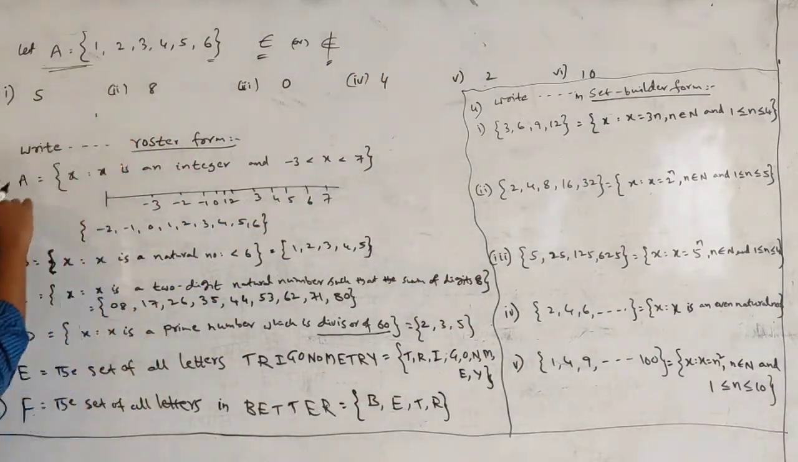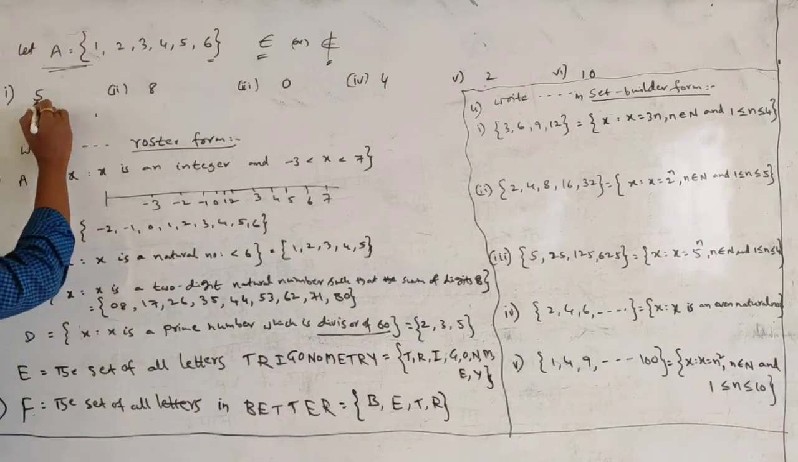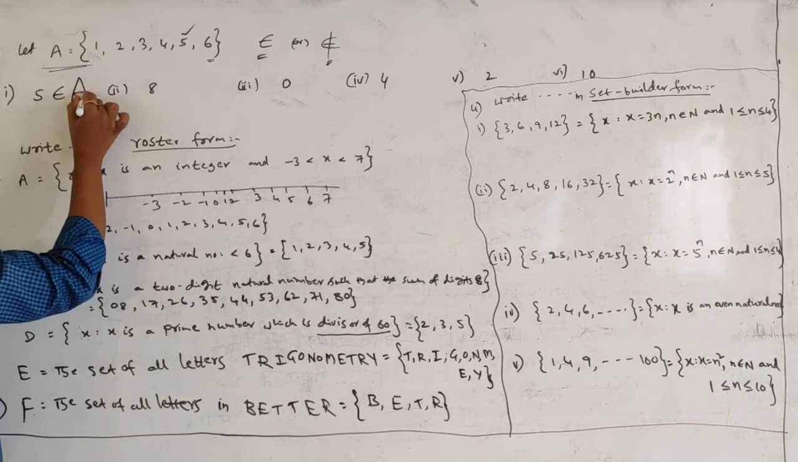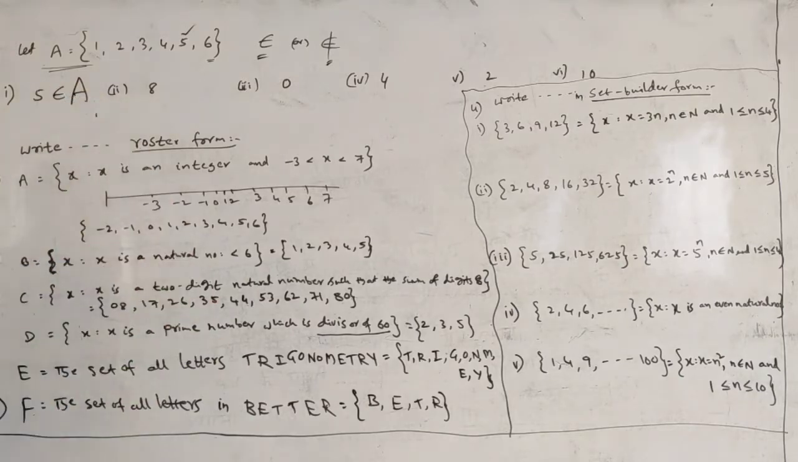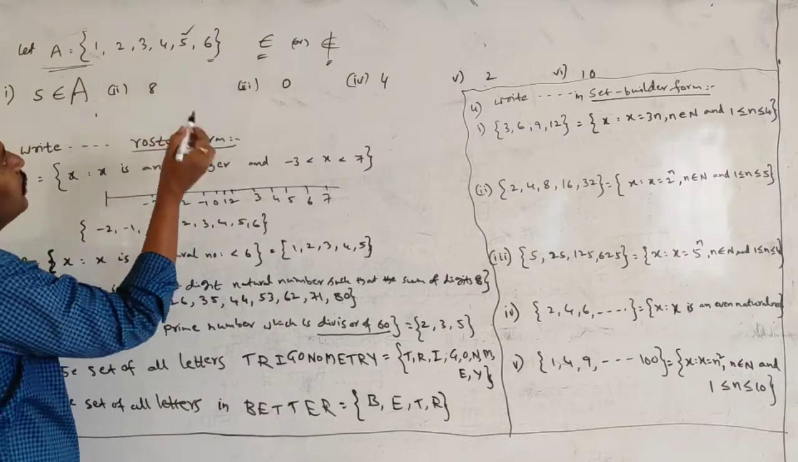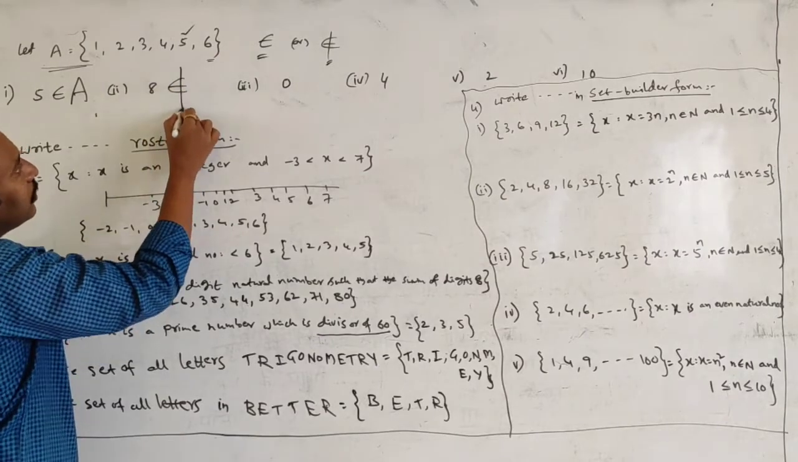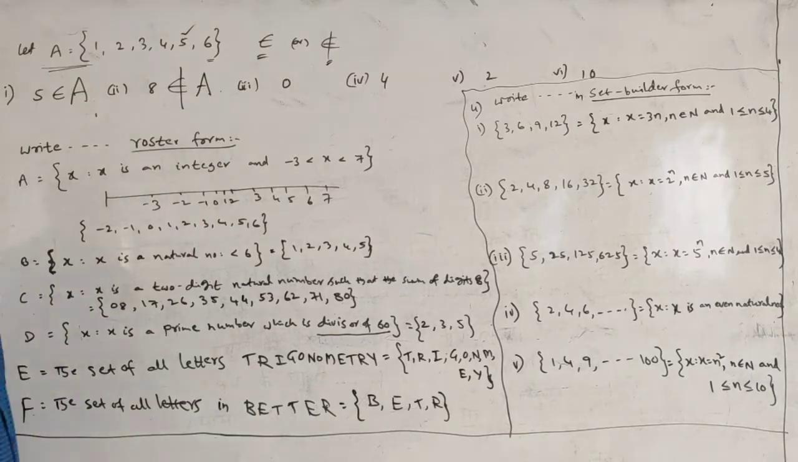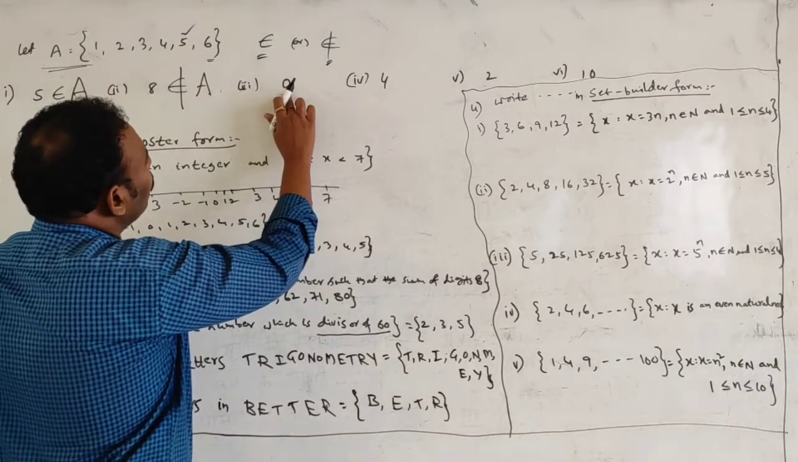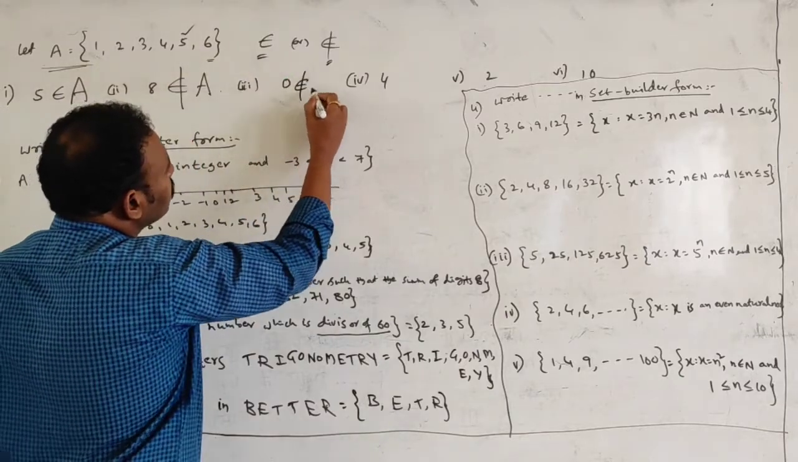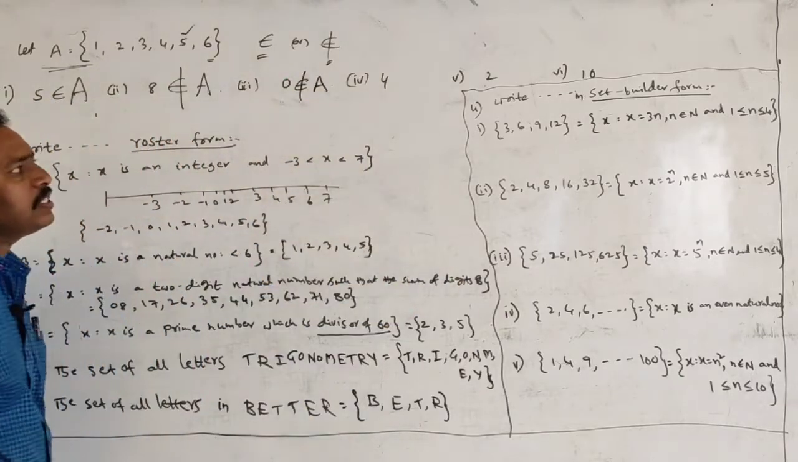Coming to the points, friends, here 5 is there. 5 is in the given set, so it belongs to the set A. Okay, students. 8. Where is 8? There is no 8. So here you put does not belong to the set A. Here 0, students. Where is 0? There is no 0 here. So does not belong to the set A.